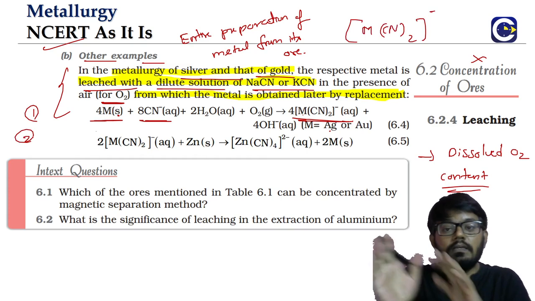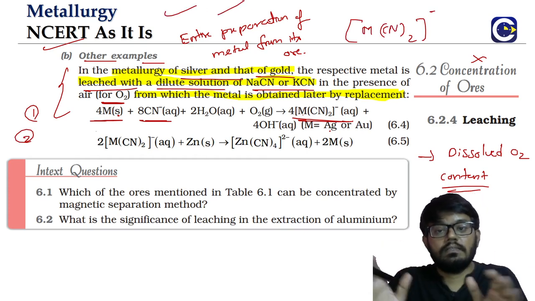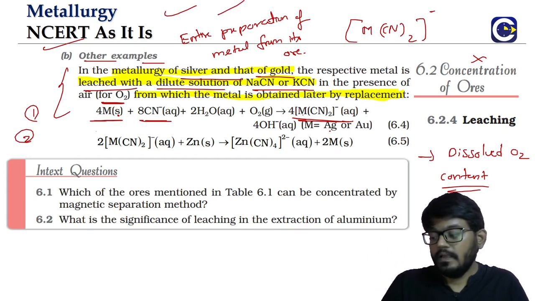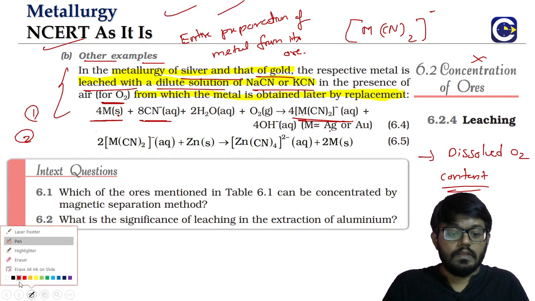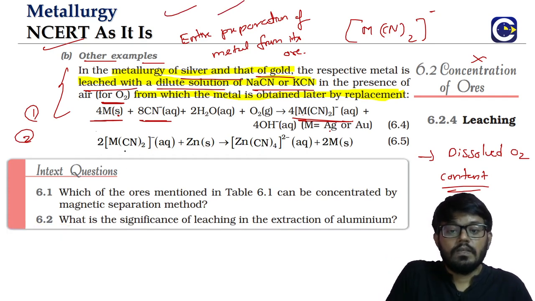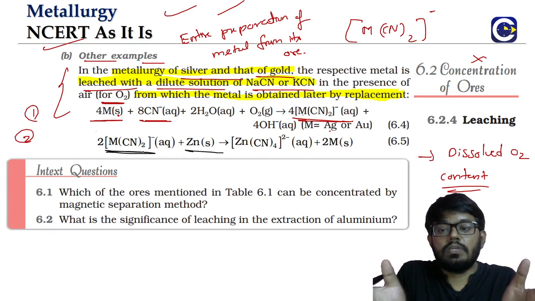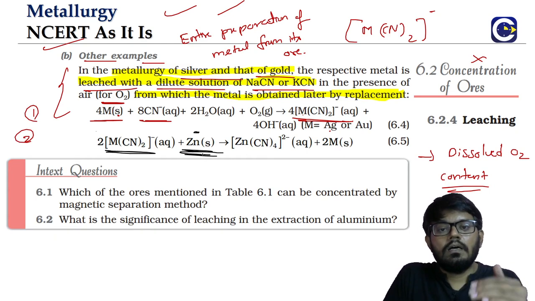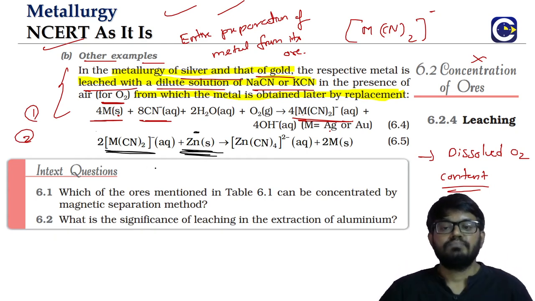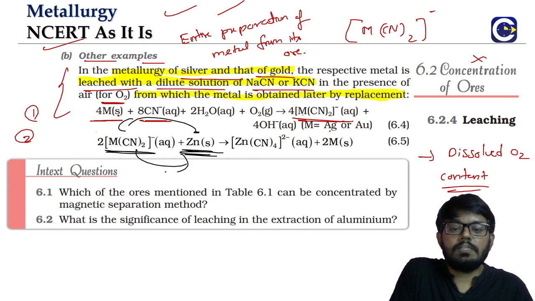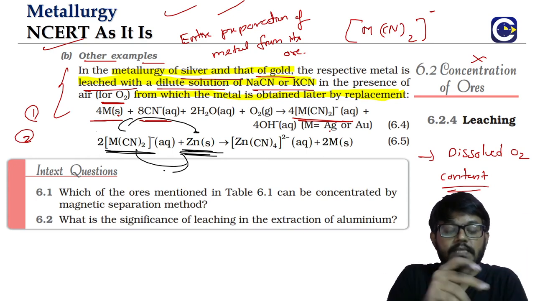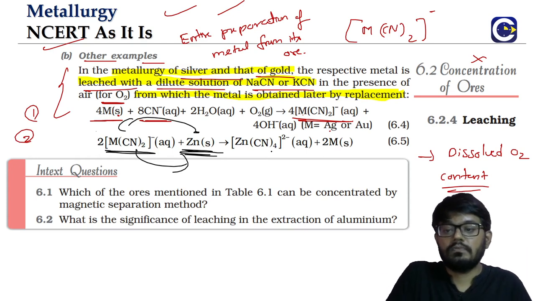The second step will be, as I said, not just concentration of the ore. This is in fact the entire method for obtaining of the metal itself. To this solution, we will be adding a relatively high reactive metal like zinc. Then what happens is a displacement reaction. Zinc is relatively more reactive than gold and silver, so it will displace gold and silver from its compounds. So zinc will get into the complex, metals will come out.